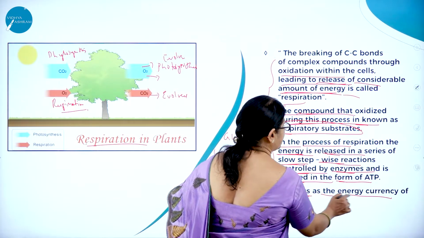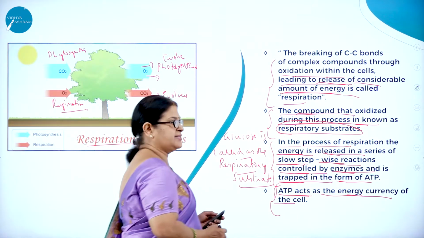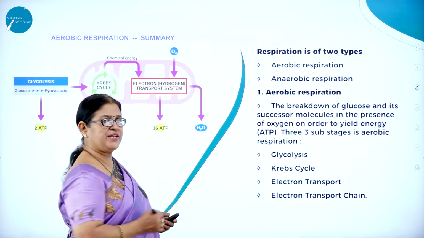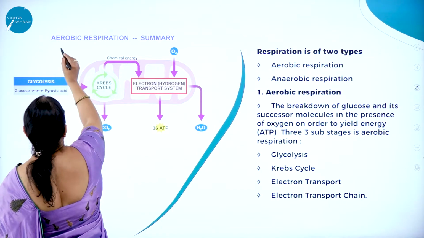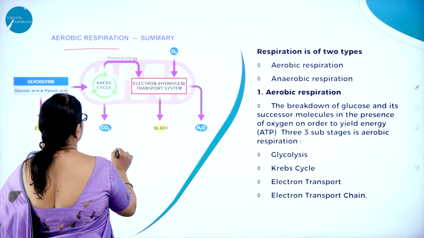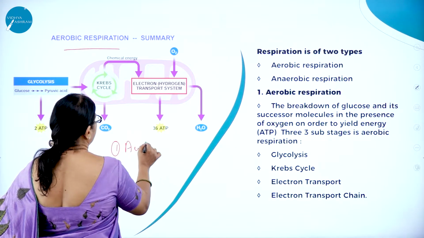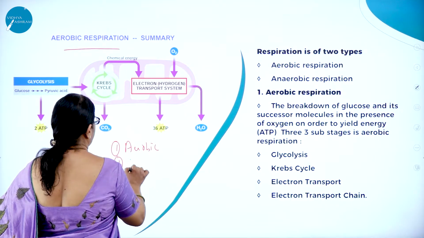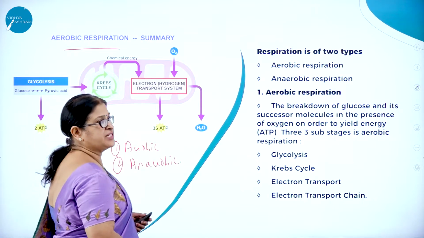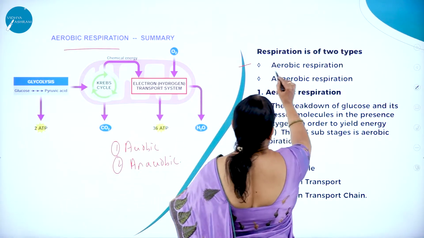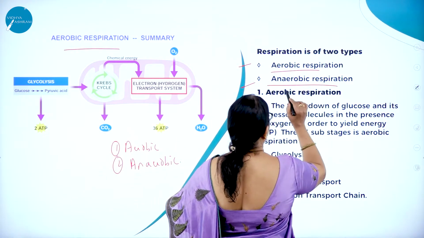So ATP acts as what? The energy currency of a cell. Now, respiration, as we know, is of two types. One is called aerobic respiration. The second one is called anaerobic respiration. So respiration is of two types: aerobic respiration and anaerobic respiration.